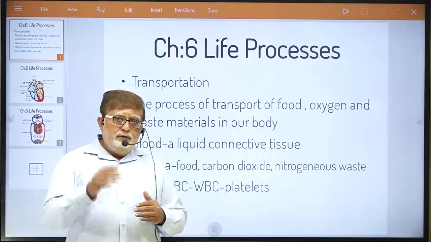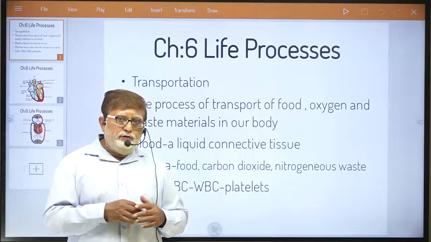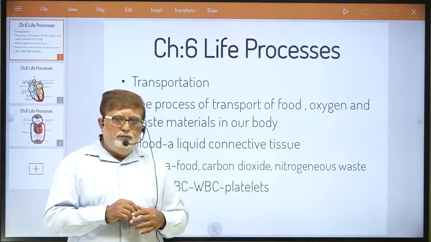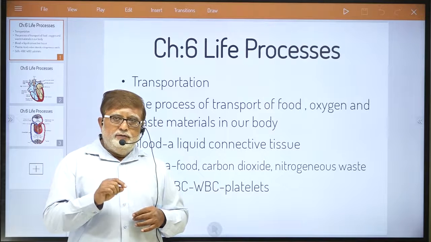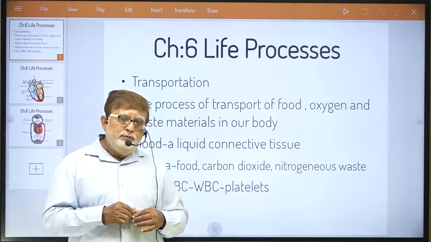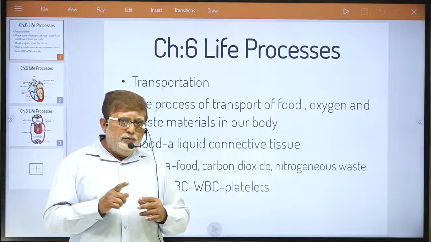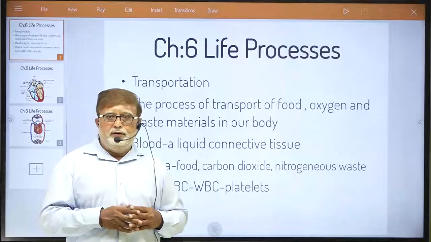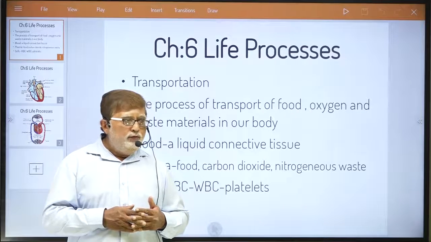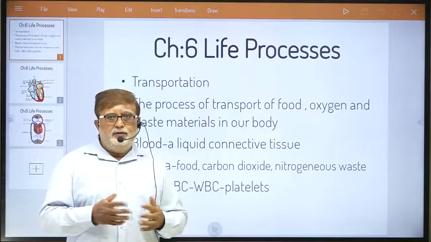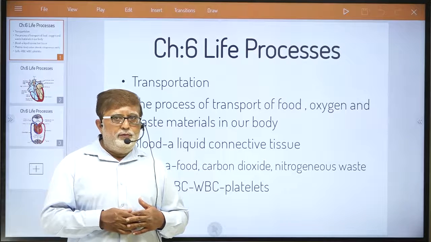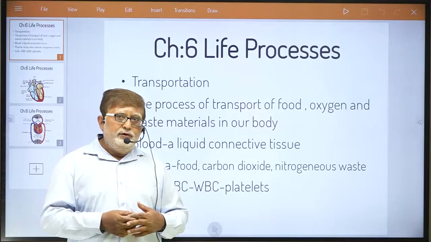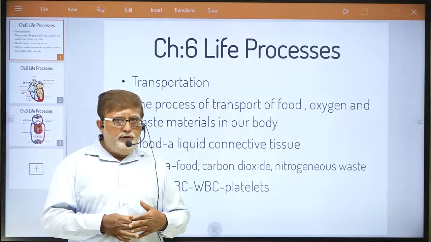No doubt, when starch is prepared during the process of photosynthesis, it is always in solid form. Then it is converted into diluted form and then it is transported to each and every part of the plant via that conducting tissue whose name you know, phloem. Okay, dear student. So transport of food is necessary in plants, and for that it has a special conducting tissue which you call phloem.